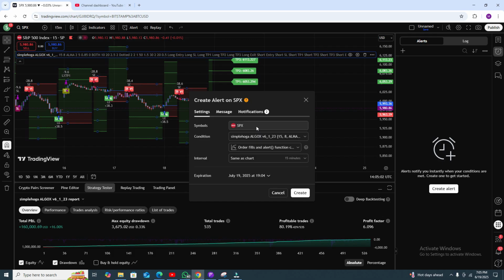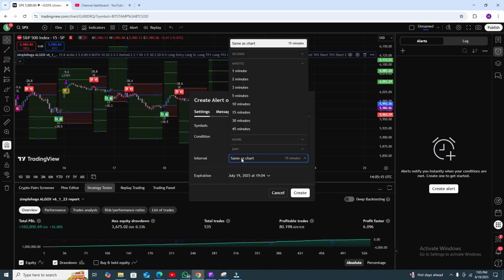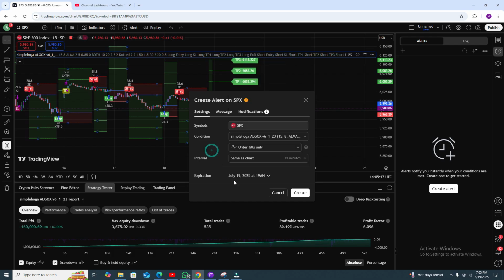Okay, and you have to select the symbol, just click here. For the function, select order fill only. Then use the same interval, whatever interval you want, and just create, and your alert will be created.